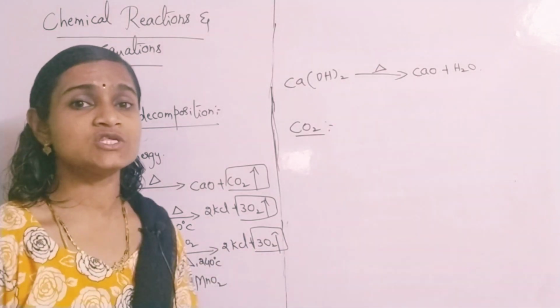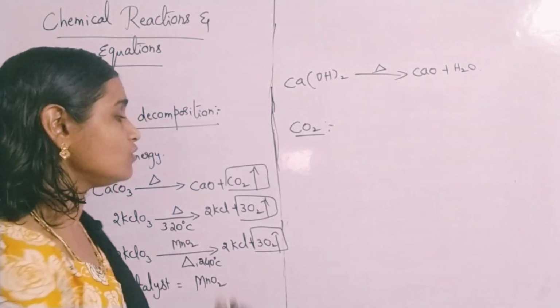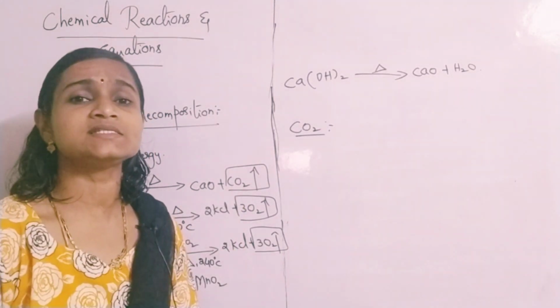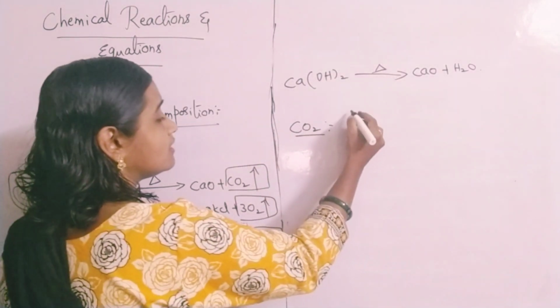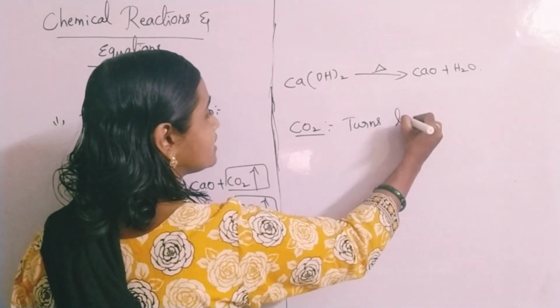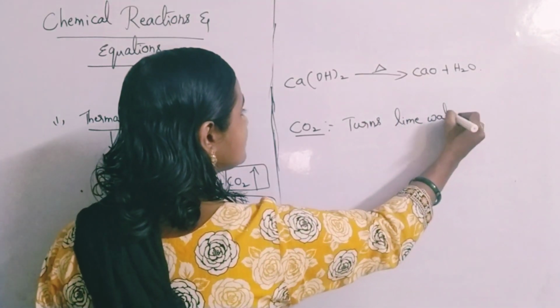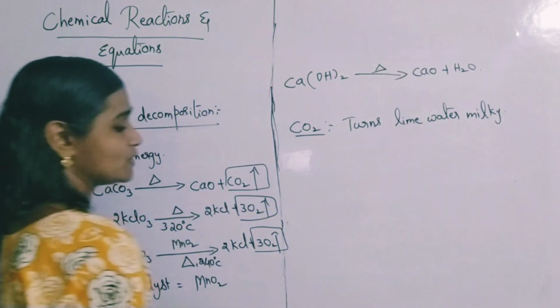Sometimes you will be getting questions like this also. What is the test for carbon dioxide? I mean, how can you say that the gas released is carbon dioxide only? You know that carbon dioxide turns lime water milky. So this is the test for carbon dioxide gas.